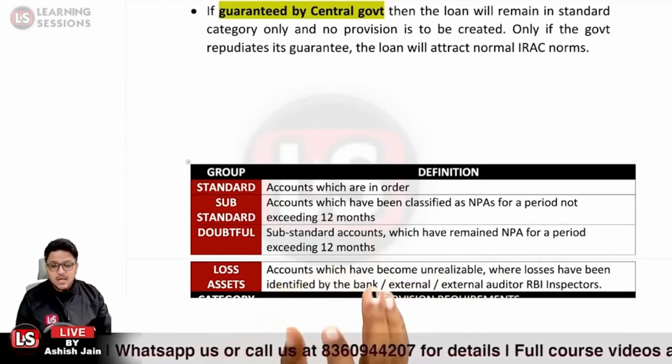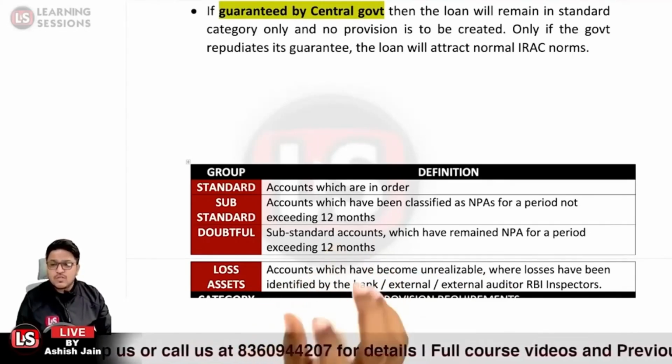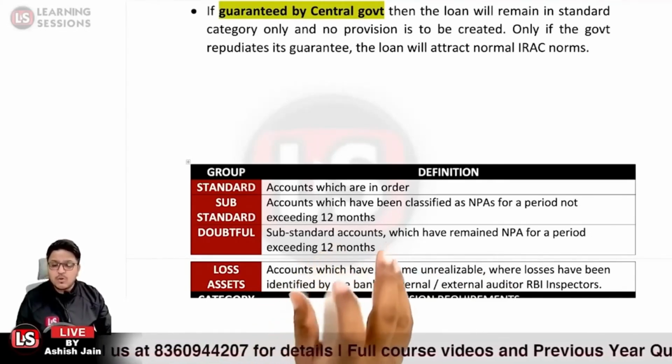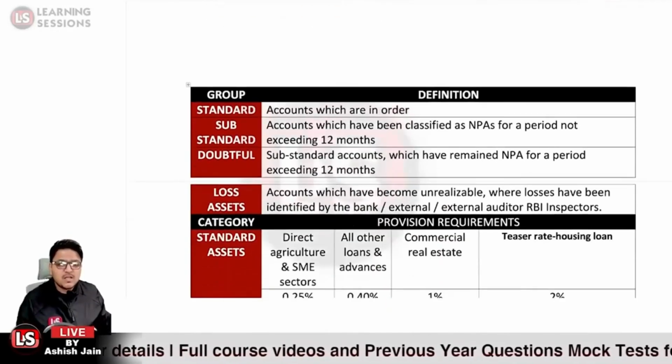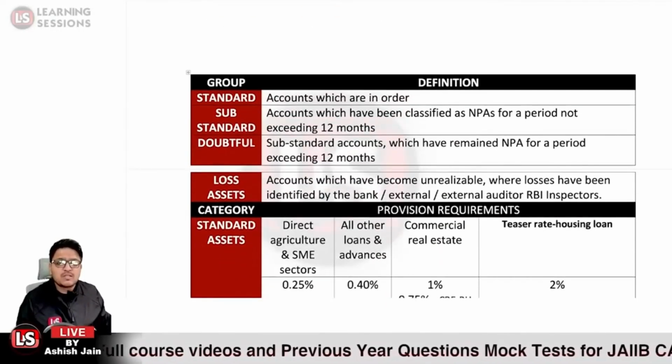Now I already told you that the provision is to be created whether it is a standard asset or a non-performing asset. So let's consider first of all the standard assets.